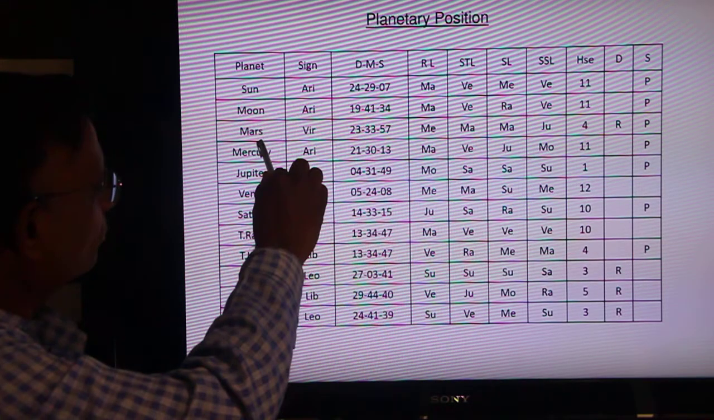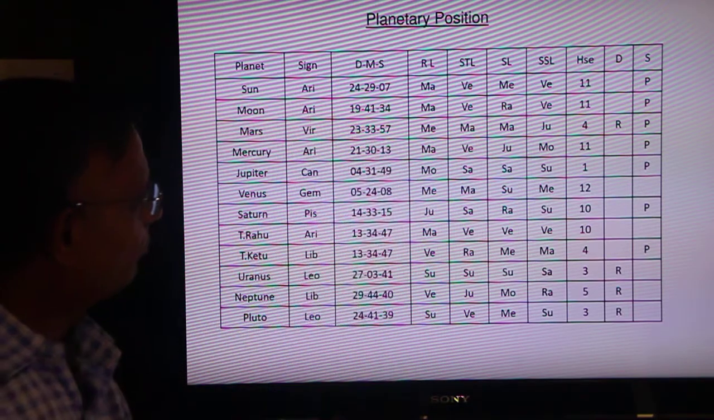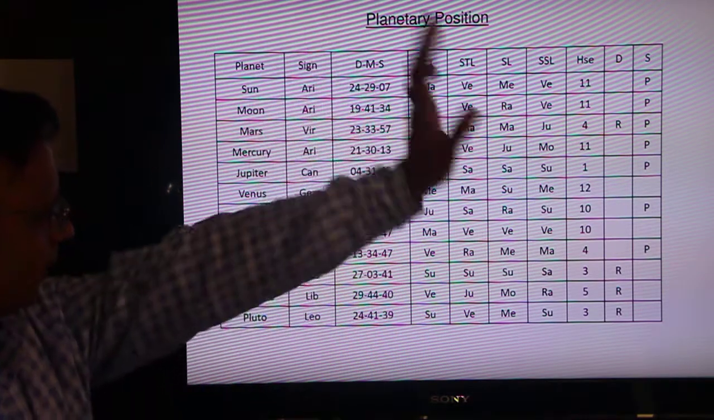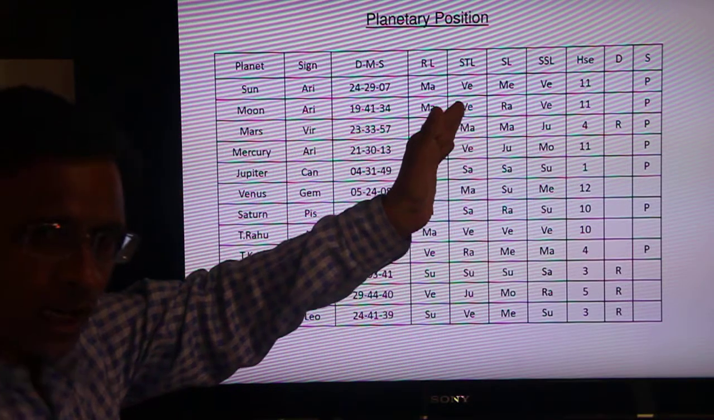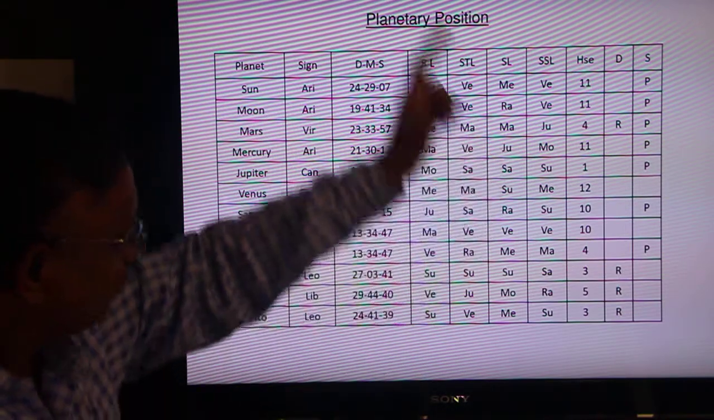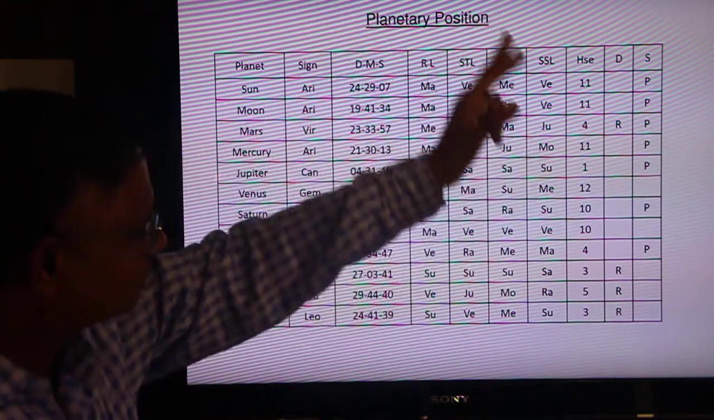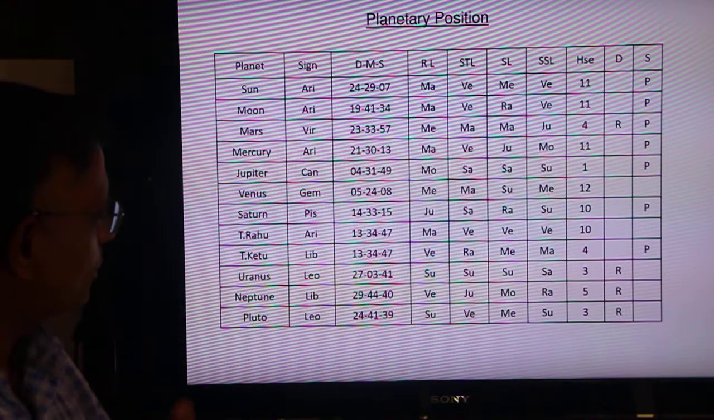You have seen Mars, it was in Virgo, at 27.57. I read that Mars is in the sign of Mercury's lord. Mars is in the star of Mars itself. Mars is the sub-lord of Mars, and Mars is the sub-lord of Jupiter. Now each planet has to be read like this.